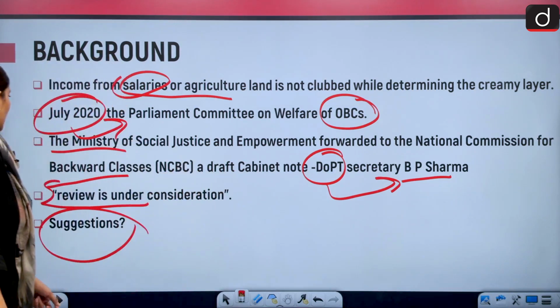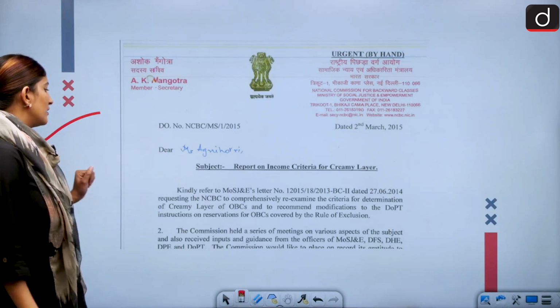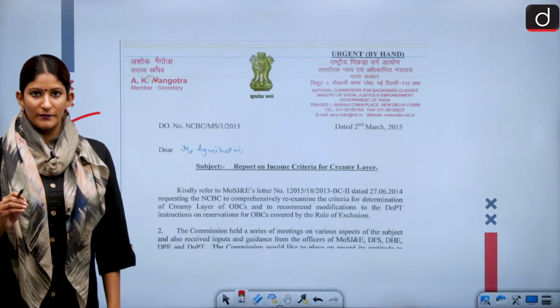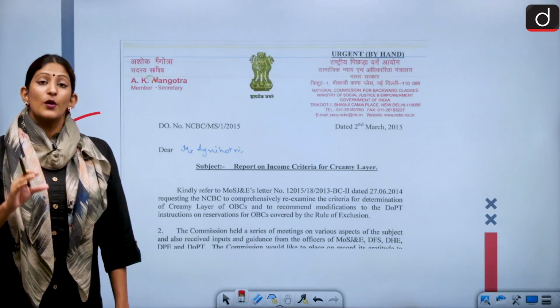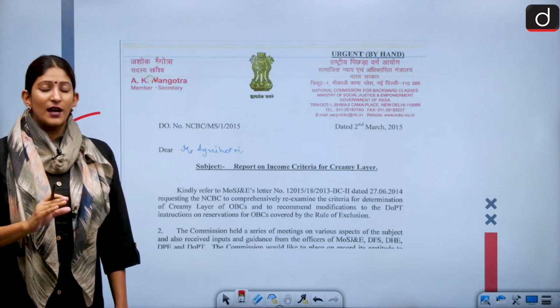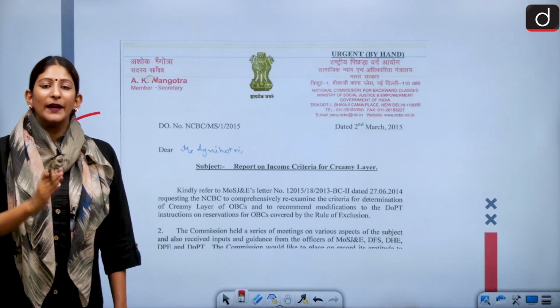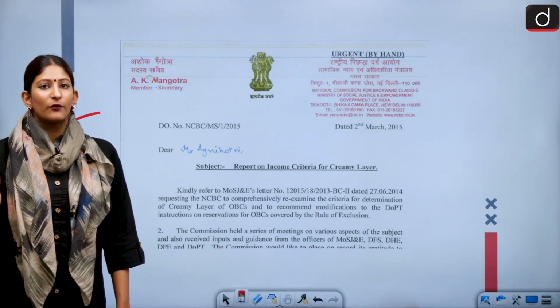Moving on, if we talk about this particular picture that you see here, first we need to understand what creamy layer is. Creamy layer means a threshold or categorization within the other backward castes and classes in order to consider them better off than other constituents of OBC.